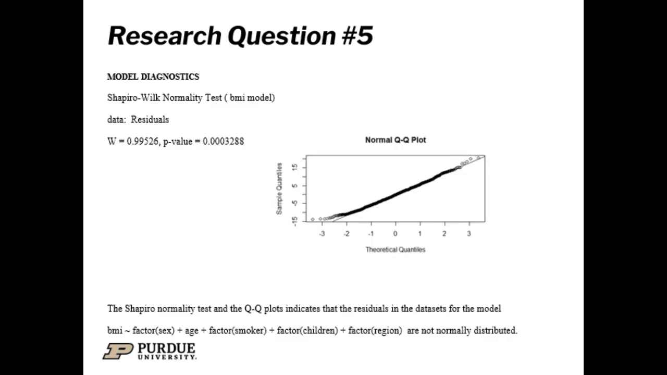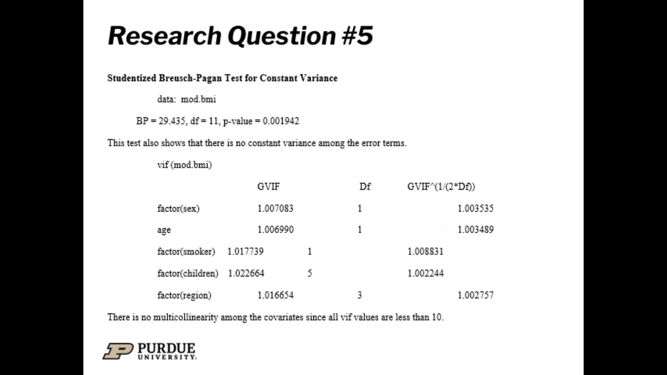So for model diagnosis, the Shapiro test is done and a QQ plot is also performed, and it indicates that the residuals in the data set for the model are not normally distributed. The Breusch-Pagan test for the first model shows that there is no constant variance among the error terms, and the VIF also shows that there is no multicollinearity amongst the covariates.